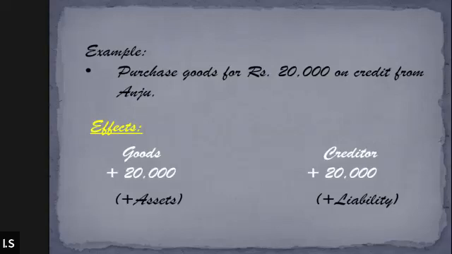Plus asset basically means assets are increasing, liability will also increase. Plus asset, plus liability. Because of this transaction, assets are increasing and liability is also increasing. Sir, I'm done. I'm moving to the next slide.